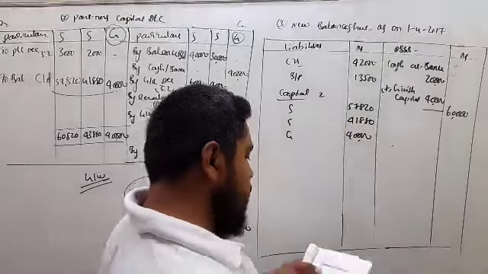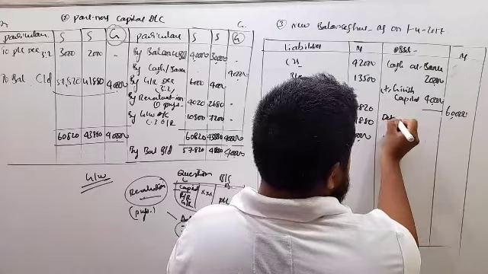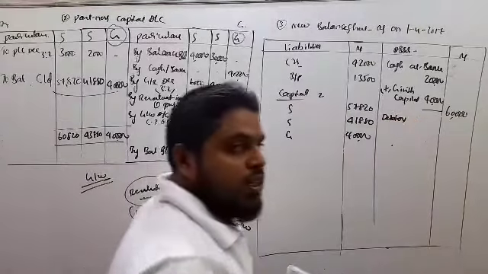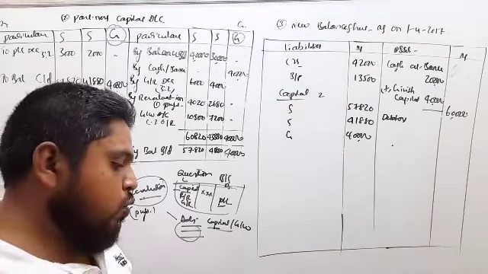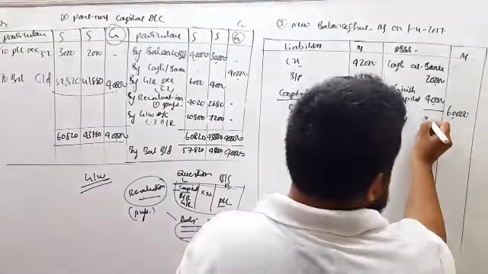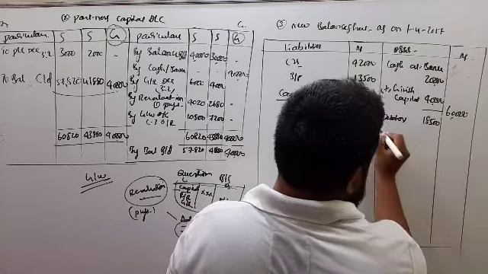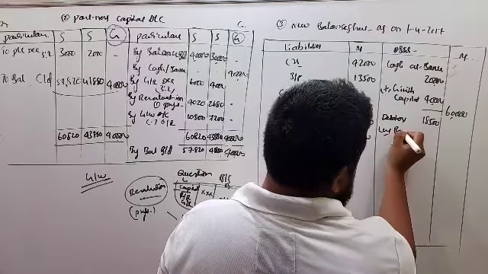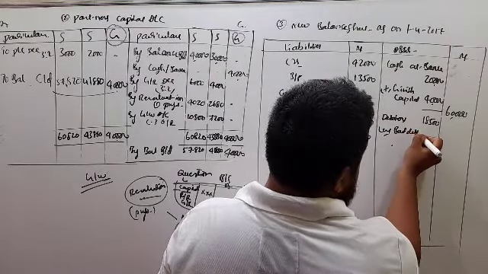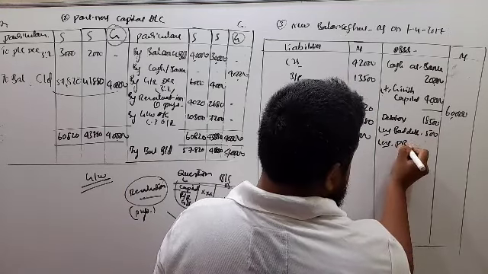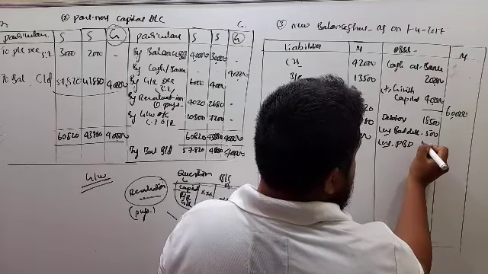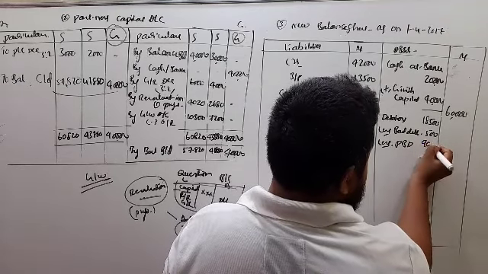Next, debtors. For debtors you have an adjustment as per step 1, that is, bad debts and PBD you have to minus. So debtors 18,500, less bad debts of 500, and again less PBD of 900.